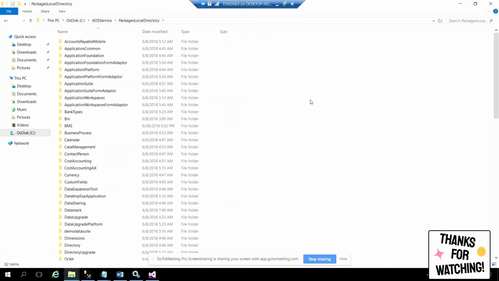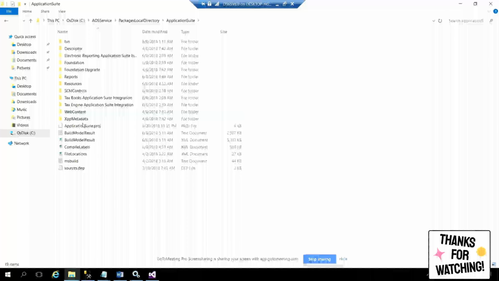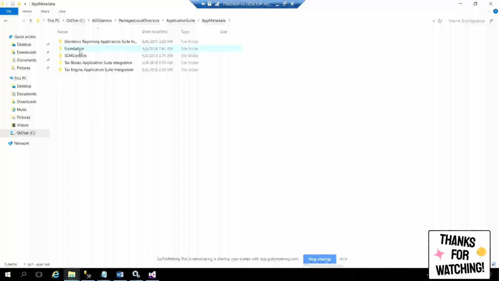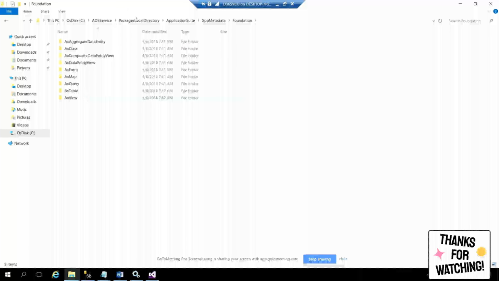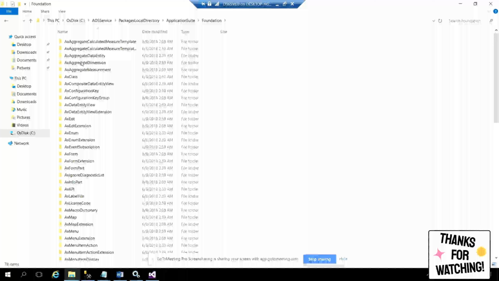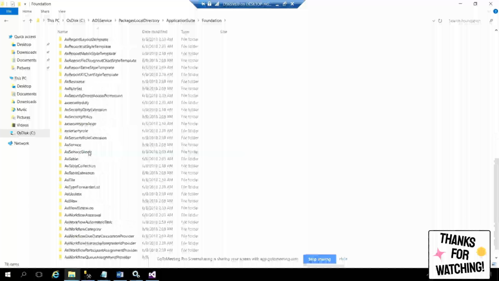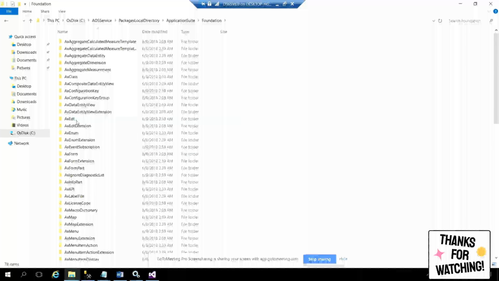Just remember, model store is no more a database. It is in the file system, and this file system will have folders for each and every model you create. Lot of models, lot of files, lot of folders, and each folder will have its own stuff organized. You have to go into the XPP metadata and you will go into the foundation. You will see what are all the things created. Or you can go into other folders also, like foundation. You will see what are all the things there. Okay, the same foundation you will see here. The same table you are going to see here.